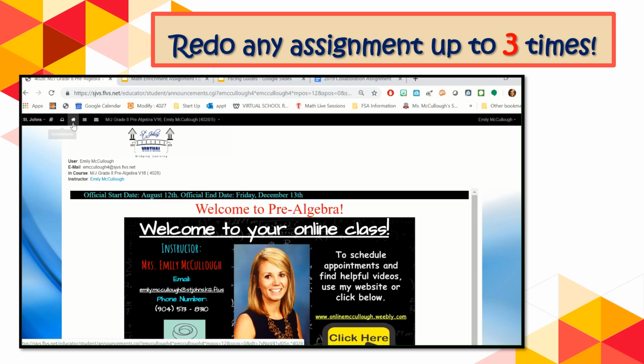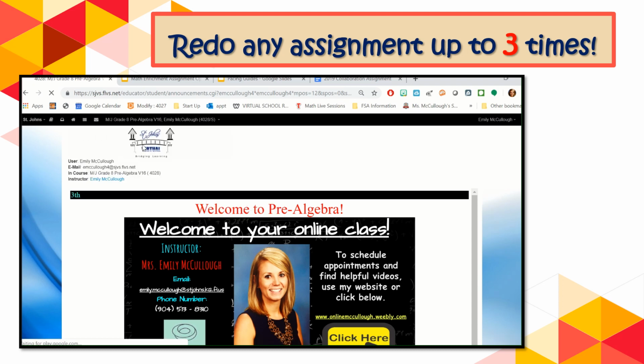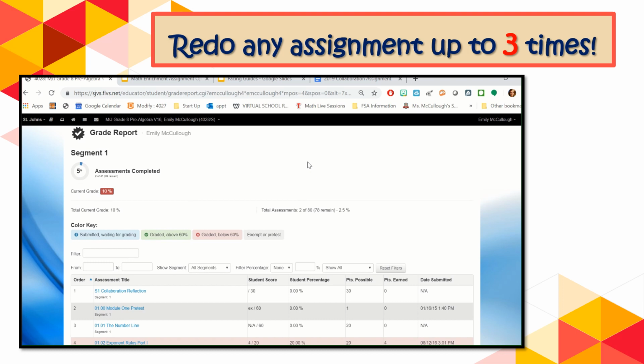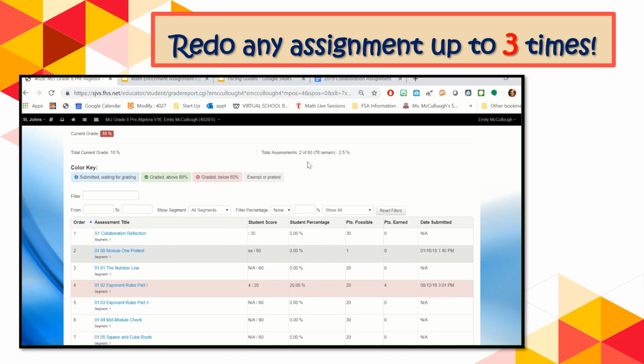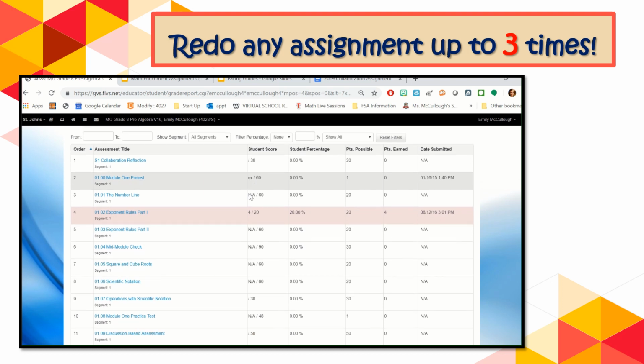So if you scroll all the way over to the right and look for main menu, it's right after that little house button, and you click on it, you can scroll down and find the button that says gradebook. And when you do that, this is where you can find all of your grades for your course. So here's my example here. As you can see here, everything that's listed NA or doesn't have a grade, those haven't been done yet. Sometimes you'll see EX next to it. If you see EX, that means it's been exempted.